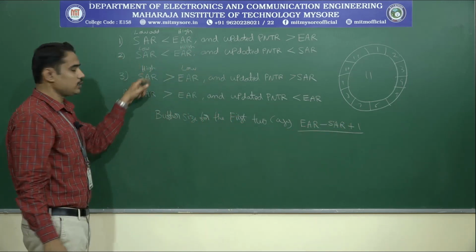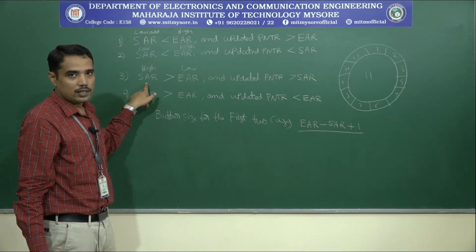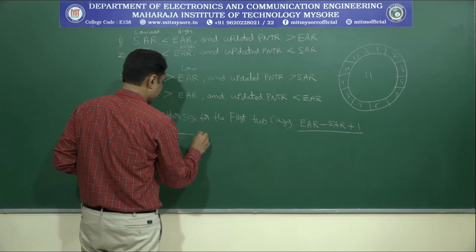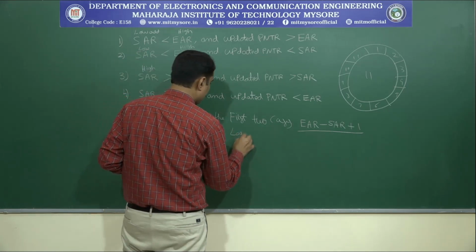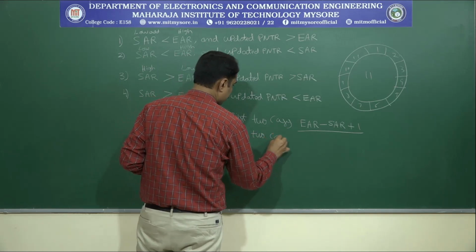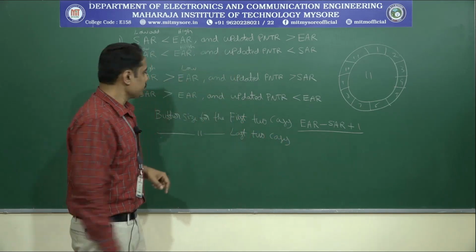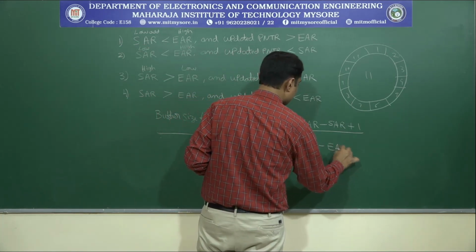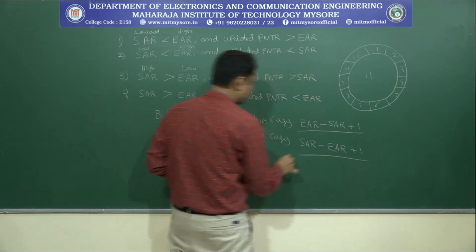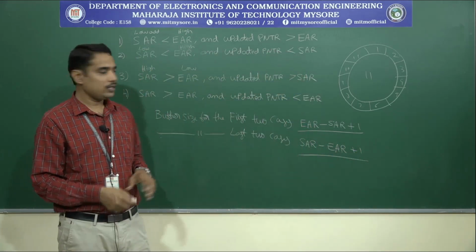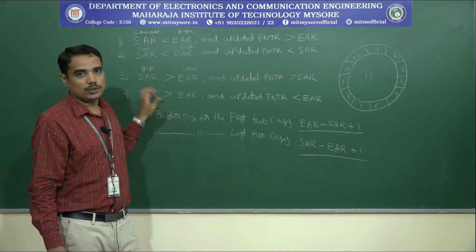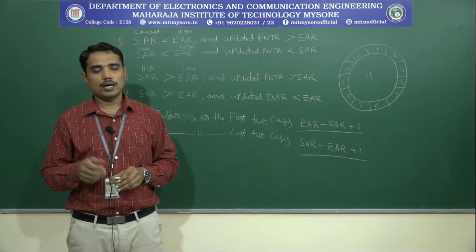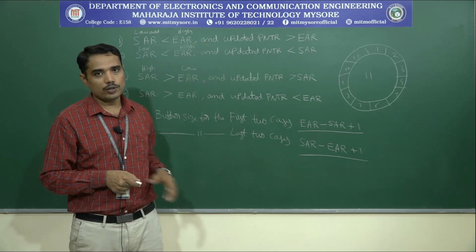And the buffer size for the next two cases, here SAR is greater. So the buffer size I can write for the last two cases as SAR minus EAR plus 1. This will be the size of the buffer for the last two cases. Now let us try to write a pointer updating algorithm including all these four cases.